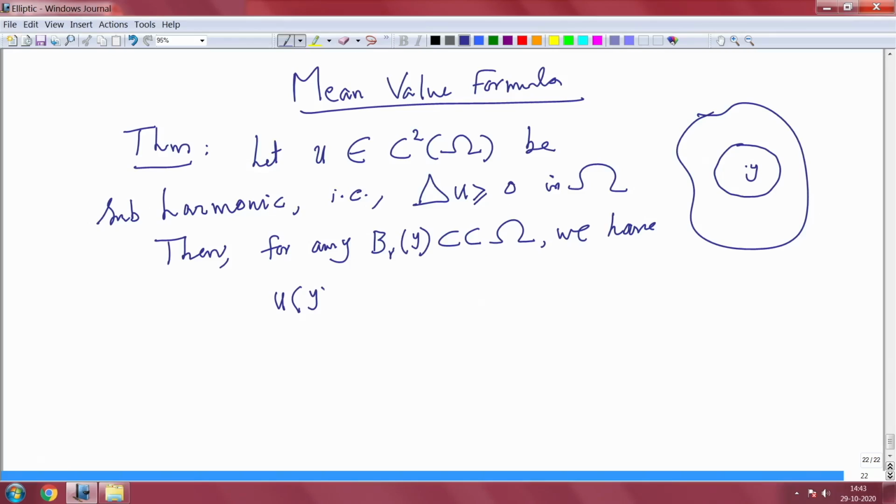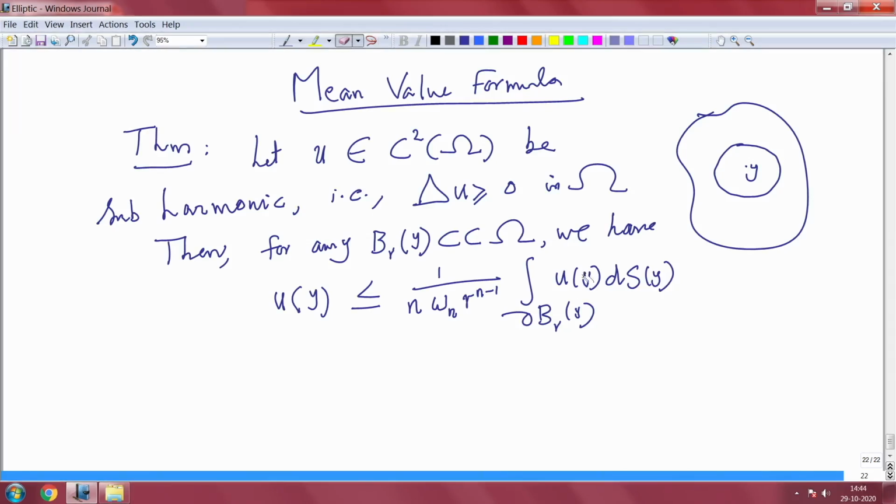Then you have the inequality u of y less than or equal to 1 by n omega n r power n minus 1 times the integral over the boundary of the ball Br of y of u ds. Let me use x here around that point.